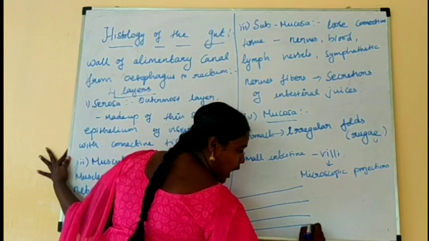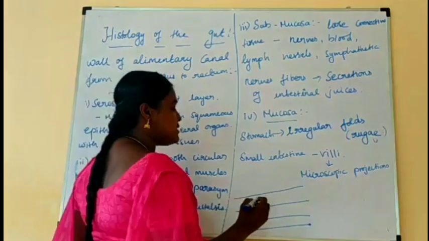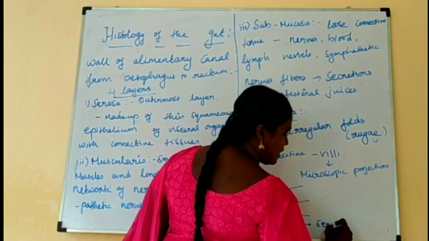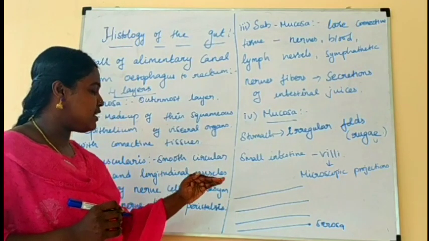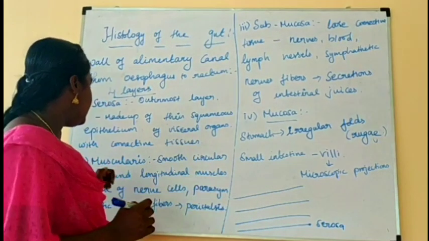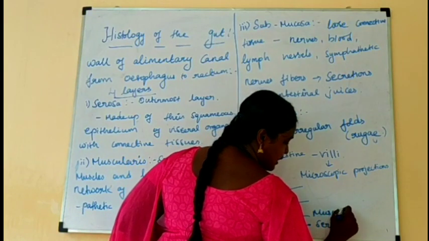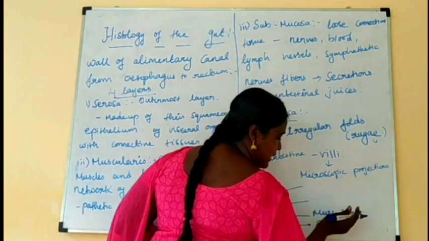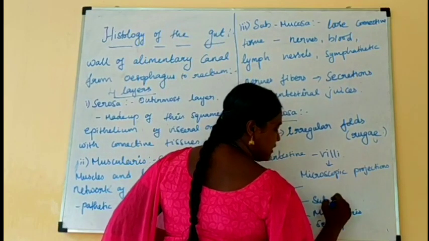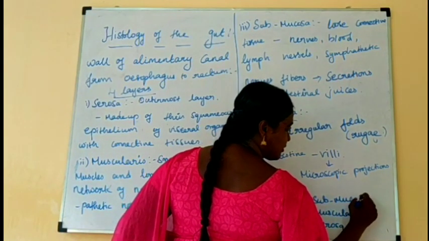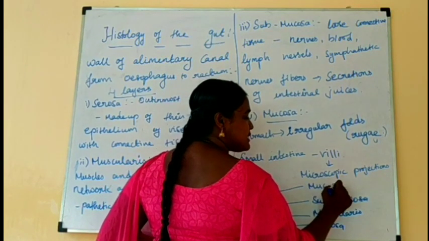This is the outermost layer. The outermost layer is called the serosa. Inside the serosa, the next layer is called the muscularis. Before the muscularis, the layer is the submucosa, and before the submucosa, the layer is called the mucosa.